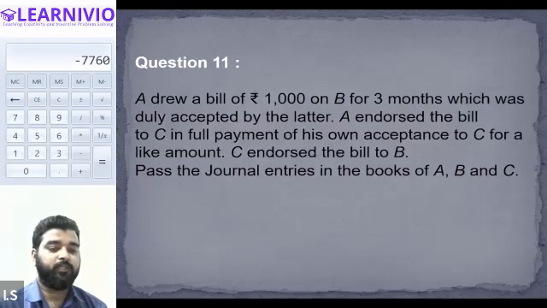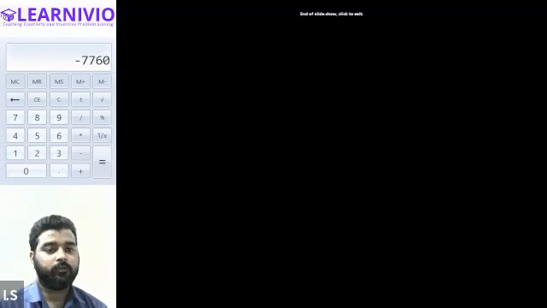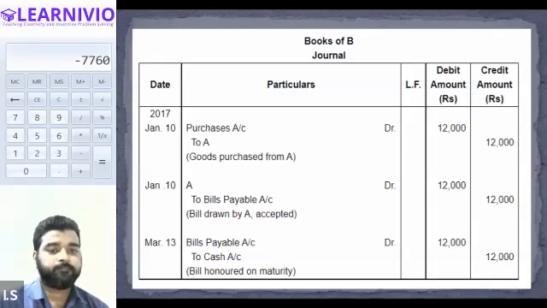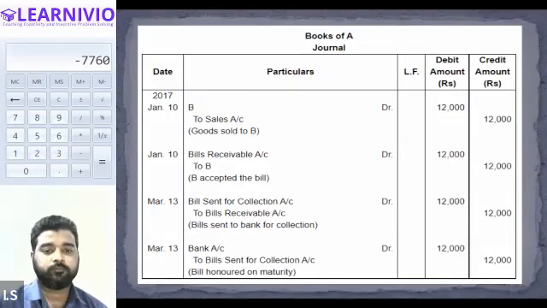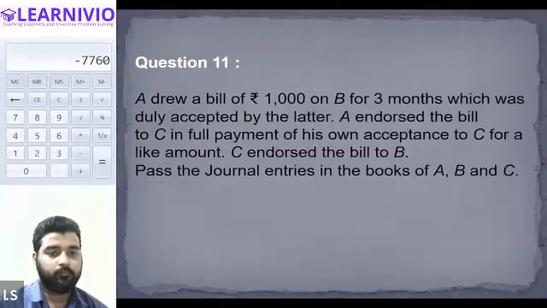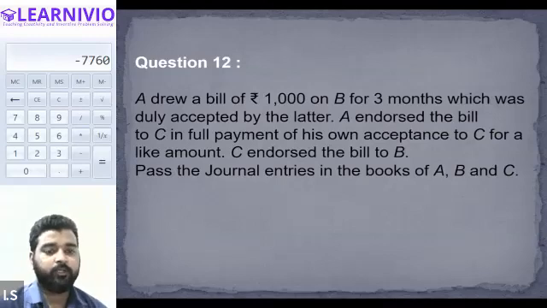C endorsed the bill to B. Pass the journal entry in the books of A, B, and C. The 11th or 12th question is exactly the same. All right, guys, so try this question.